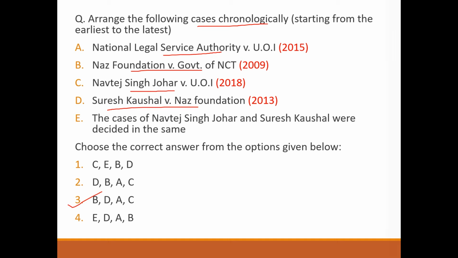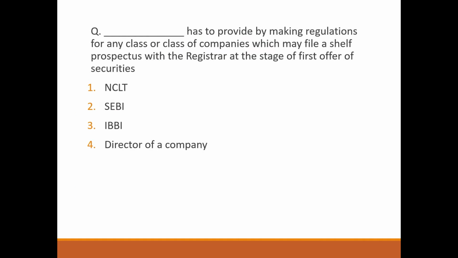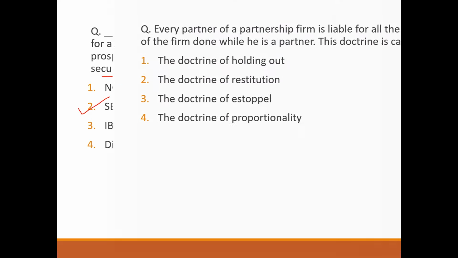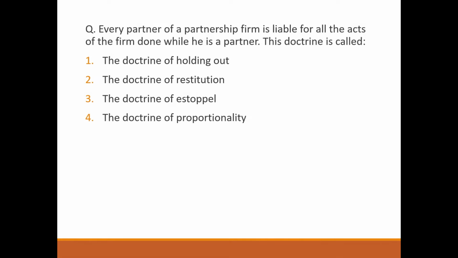Next question. Dash has to provide, by making regulations, for any class or classes of companies which may file a shelf prospectus with the registrar at the stage of first offer of securities. It's option number 2, SEBI. Next question. Every partner of a partnership firm is liable for all the acts of the firm done while he is a partner. This doctrine is called the doctrine of holding out. Option number 1.